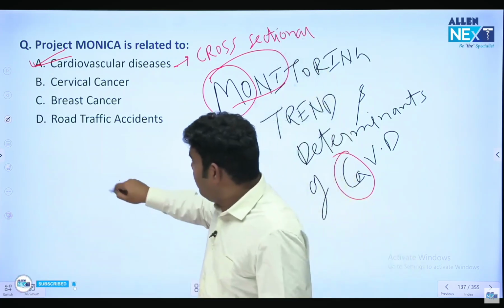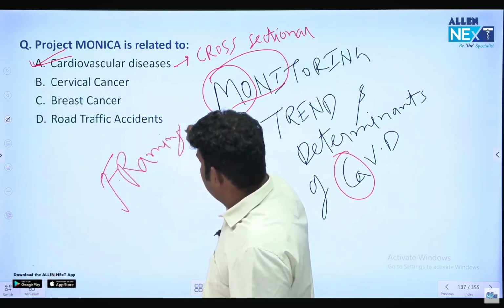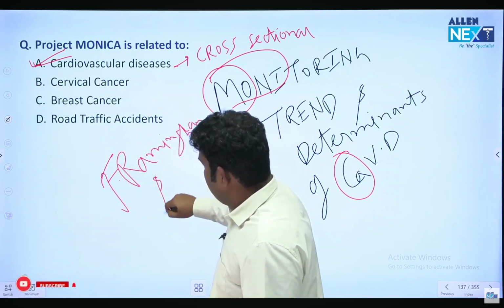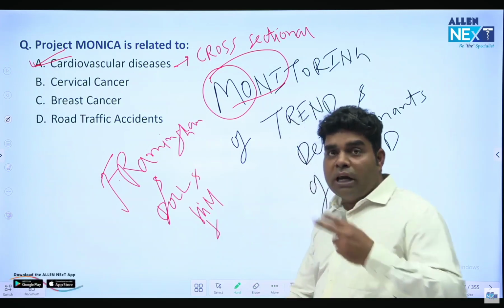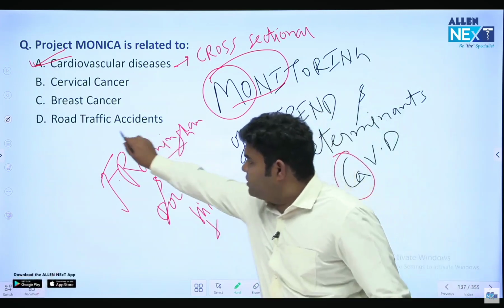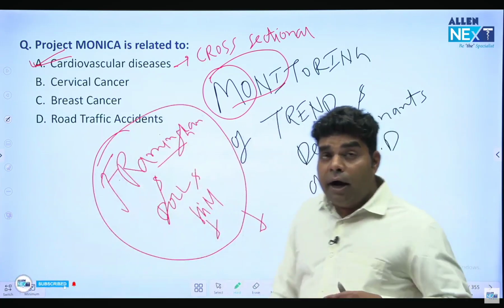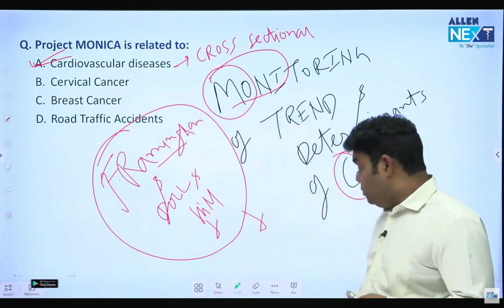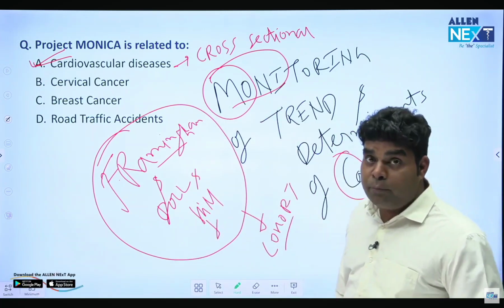Similarly, they ask what is the Framingham Heart study and the Doll and Hill study. So Framingham and Doll and Hill study, they both were cohort study. Doll and Hill proved smoking causes lung cancer, and the Framingham Heart study was done on doctors for 54 years. It proved what are the risk factors for heart attack. Okay, so these both were cohort, and cohort is also known as longitudinal or prospective.